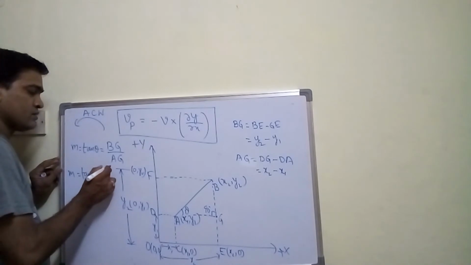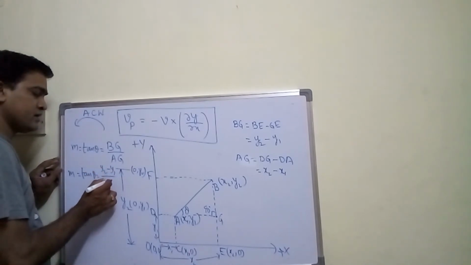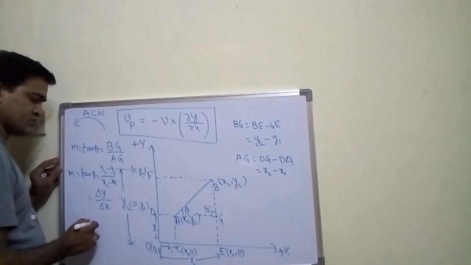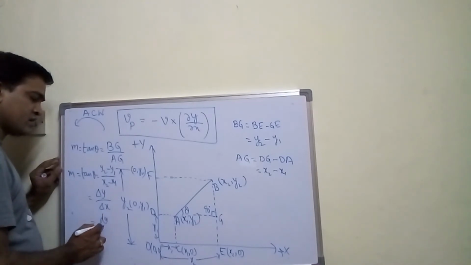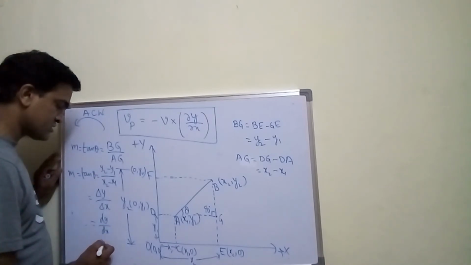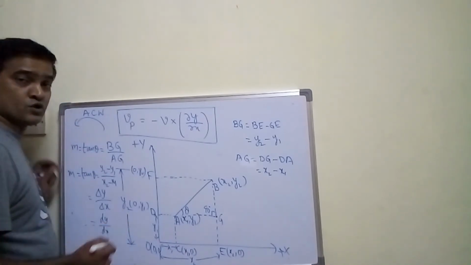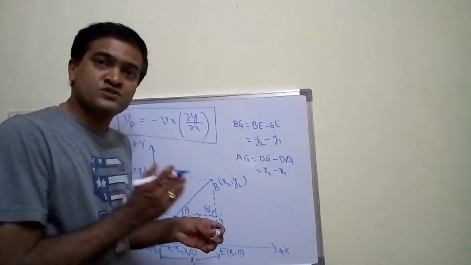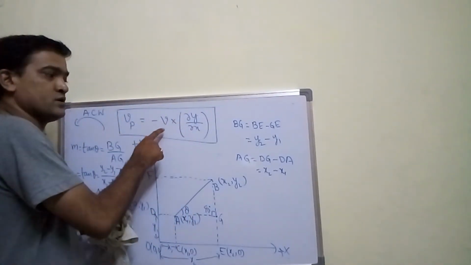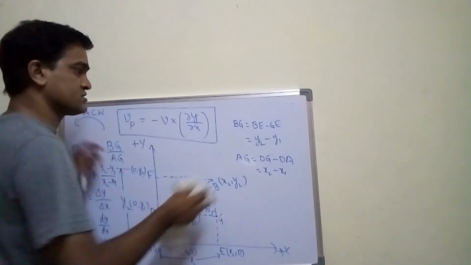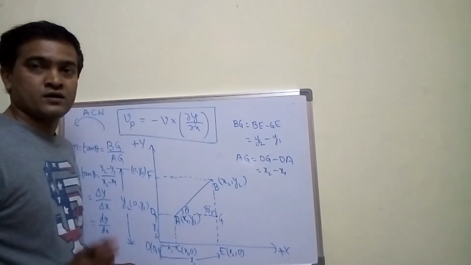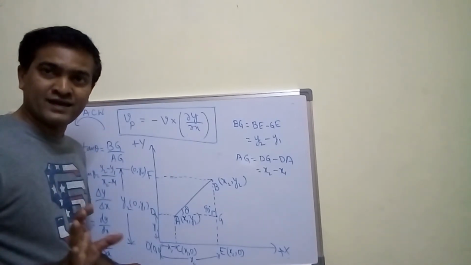BG is nothing but Y2 minus Y1 divided by X2 minus X1, which is nothing but delta Y upon delta X, which is also equal to dy upon dx. This is complete differentiation, and if I write in partial differentiation, dou y upon dou x. So I am going to show you how to find out slope. Okay, so this is a diagram. Anyways, you know the formula for slope. Slope is nothing but delta y upon delta x, right?